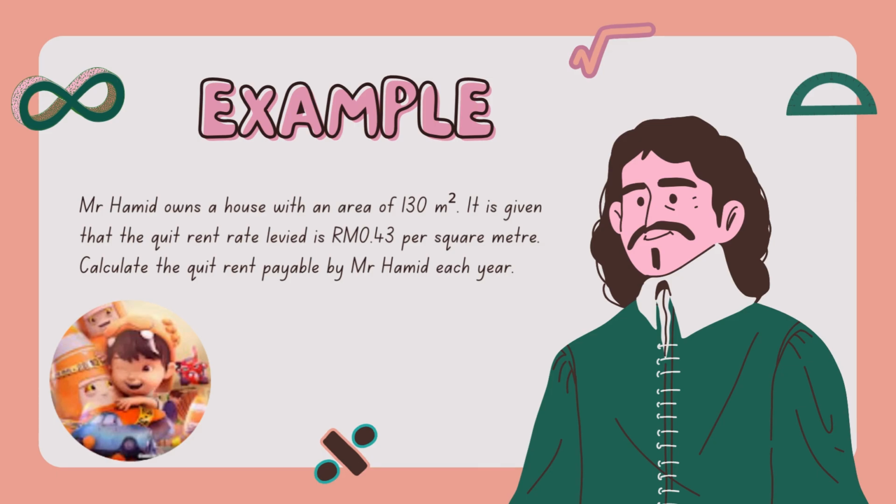As my friend just said, the formula of quitrent is quitrent rate per unit area times total land area.